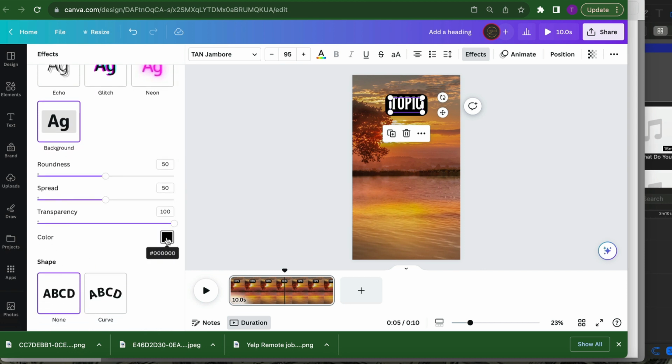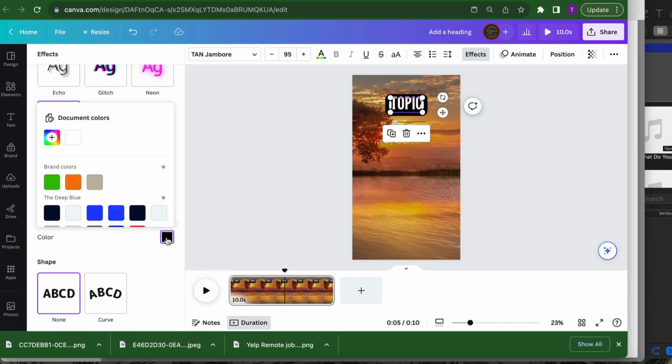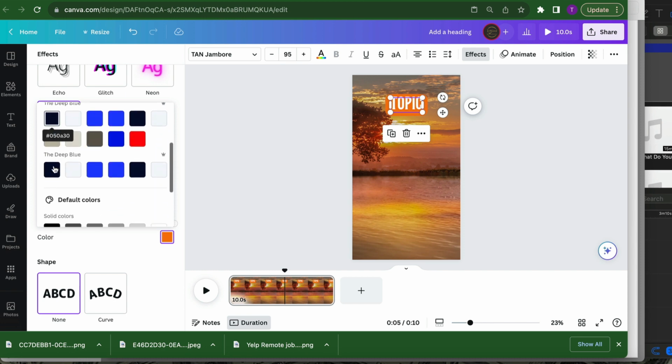You can use any color that you want, but we're going to be sticking with the black for right now. Use any color that you want: red, blue, black, gray, whatever it is. But let's just go with the black one for right now.